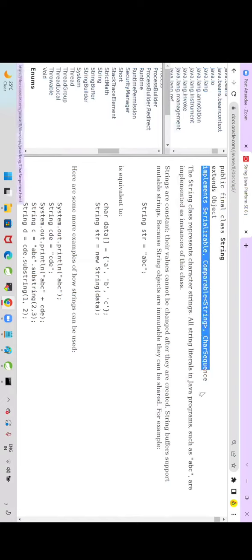Can one class extend properties from more than one parent? Multiple inheritance, not supported. Can one class implement multiple interfaces? Yes. Multiple inheritance we can achieve by using interfaces, but not with the classes. Are you guys getting my point?